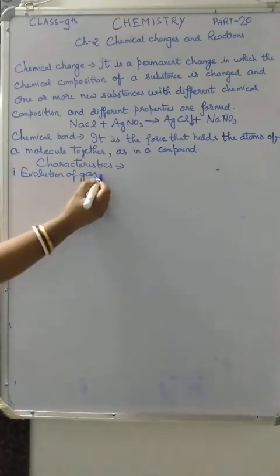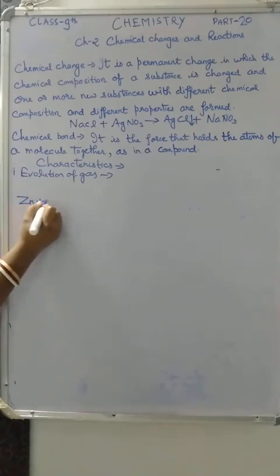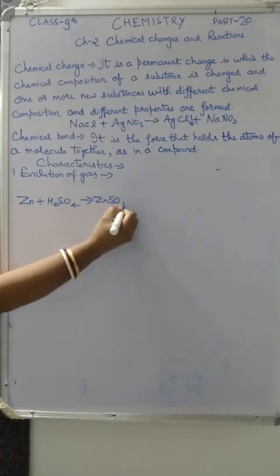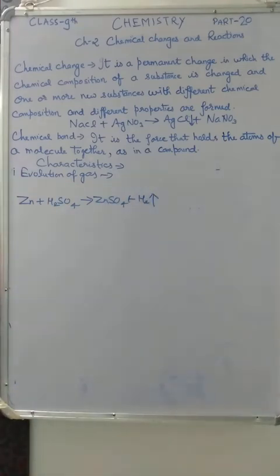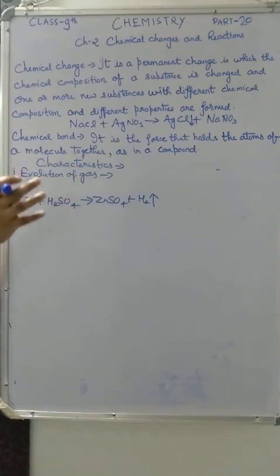So the first one is evolution of gas. When zinc reacts with dilute sulfuric acid, hydrogen gas is evolved with effervescence. One reaction I am writing here: zinc is reacting with sulfuric acid, and we get zinc sulfate and evolution of gas with effervescence. I think all of you remember what effervescence means. The formation of gas bubbles in a liquid during a reaction is called effervescence. When the gas evolves in the form of bubbles, that is called effervescence.